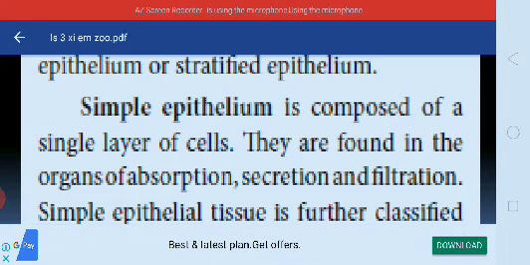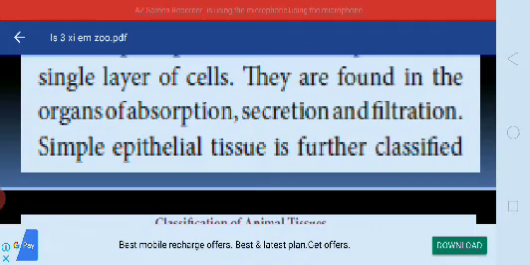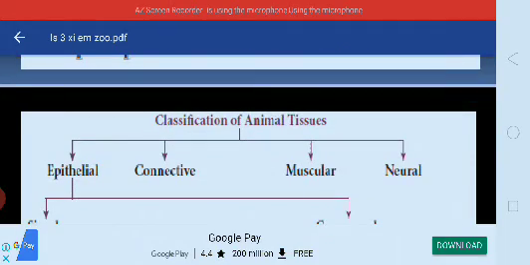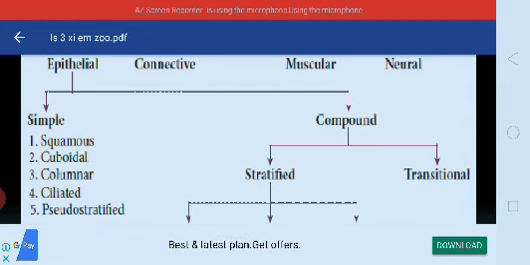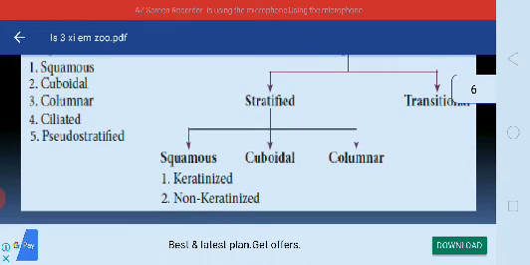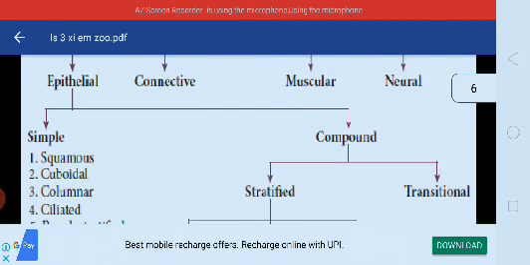They are found in the organs of absorption, secretion, and filtration. Simple epithelial tissue is further classified in a number of ways. Listen: squamous, cuboidal, columnar, then ciliated, pseudostratified. These are the simple epithelium.